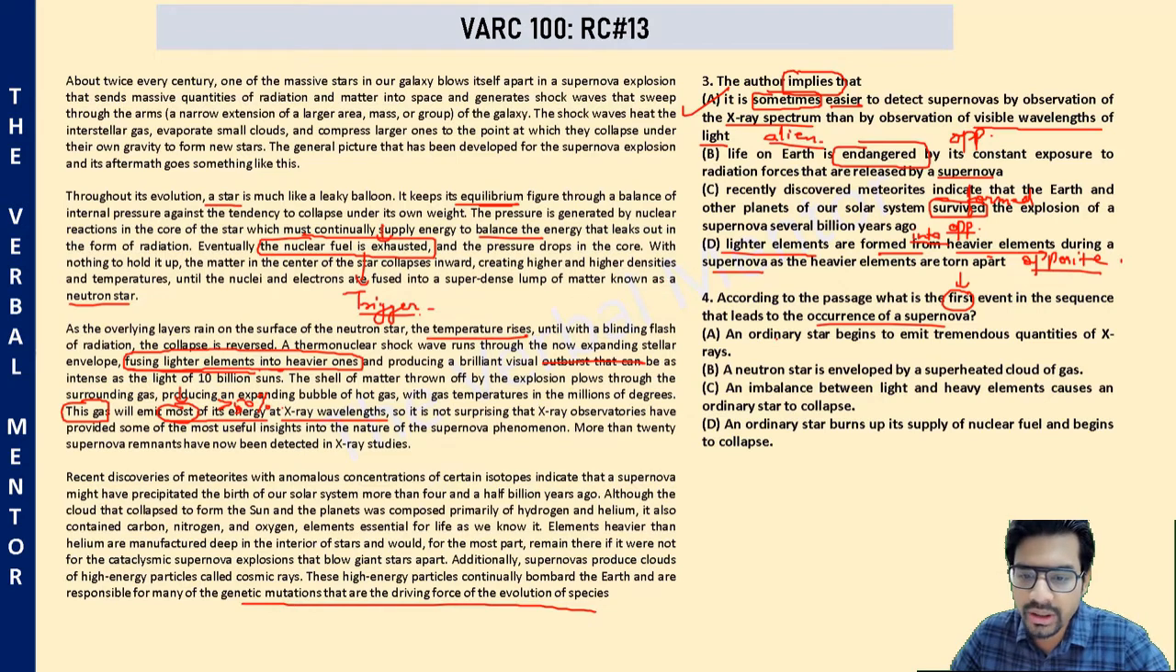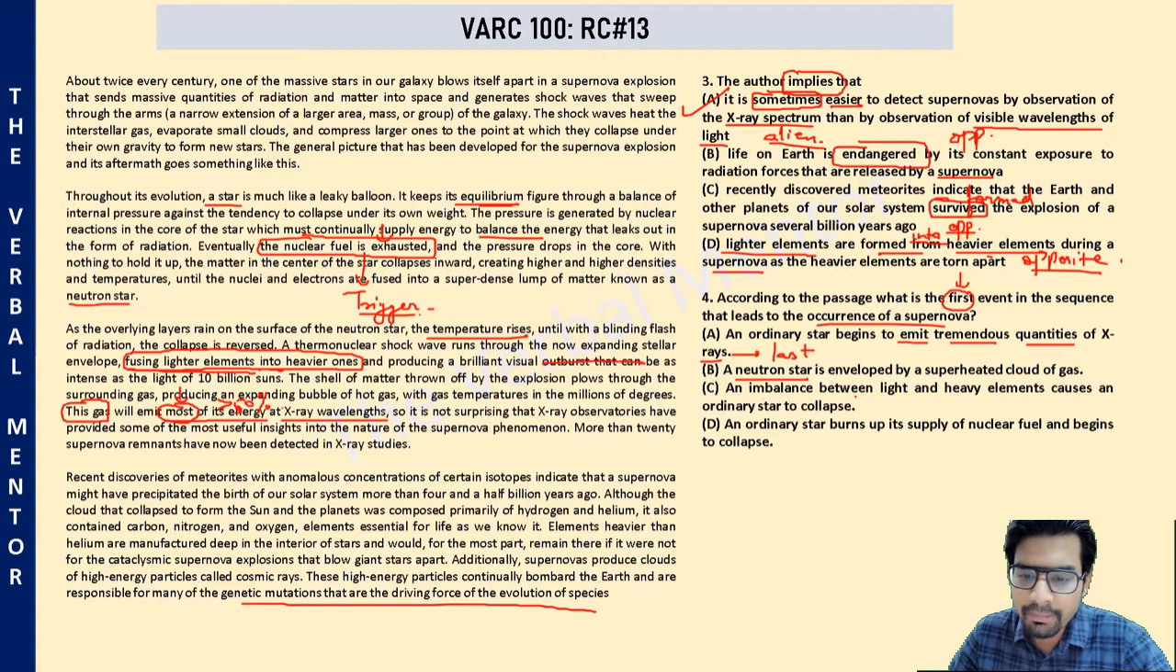Okay. Option A, an ordinary star begins to emit tremendous quantities of X-rays. Wait, this was the last event in the sequence of events, not the first one. Only when supernova bursts, it starts emitting X-rays. So this was not the first event. A neutron star is enveloped by a superheated cloud of gas. A neutron star is formed in second stage towards the formation of supernova, not in the first stage.